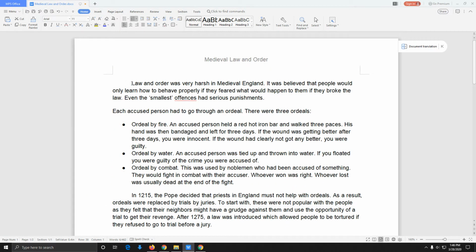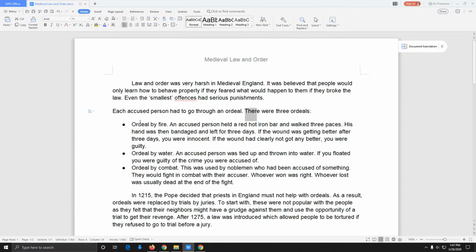Medieval law and order. Law was very harsh in medieval England. It was believed that people would only learn how to behave properly if they feared what would happen to them if they broke the law. Even the smallest offenses had serious punishments. Each accused person had to go for an ordeal.